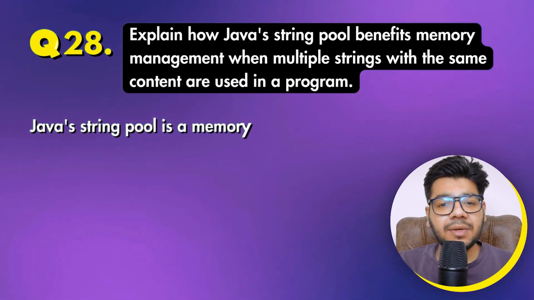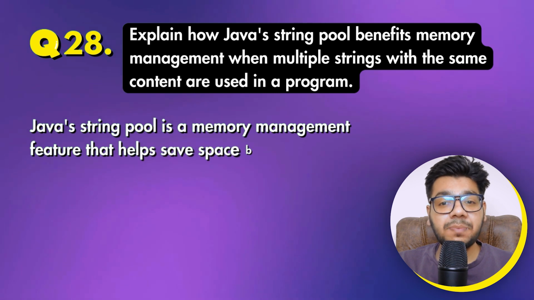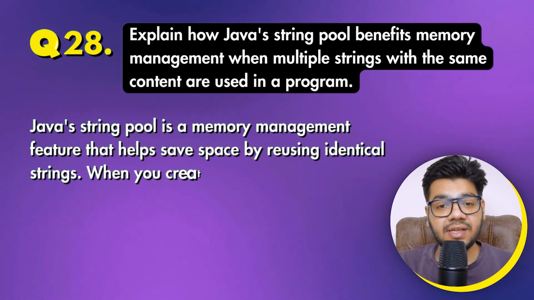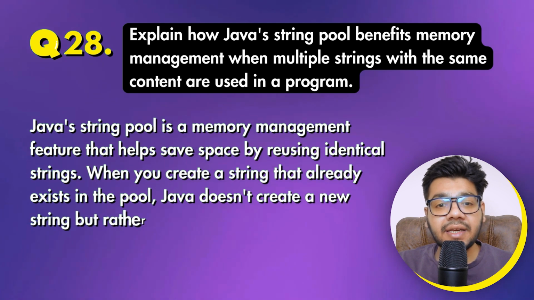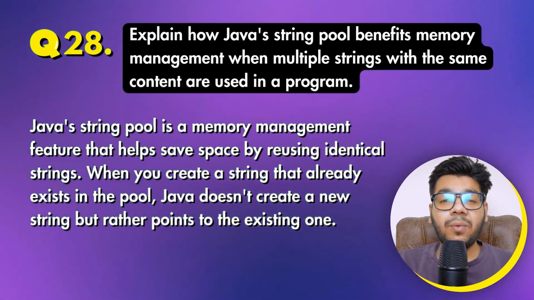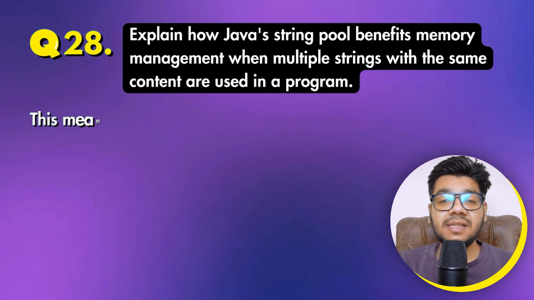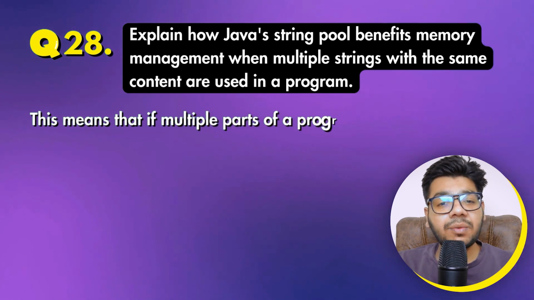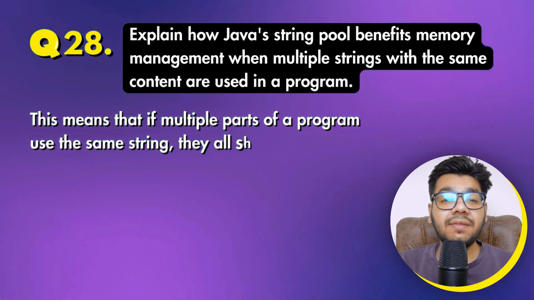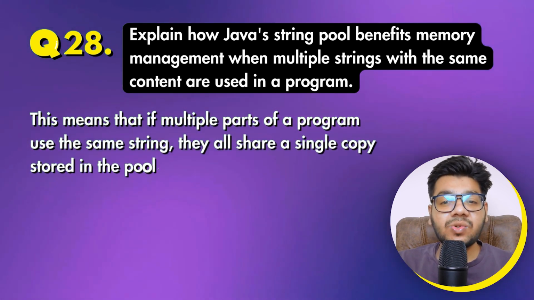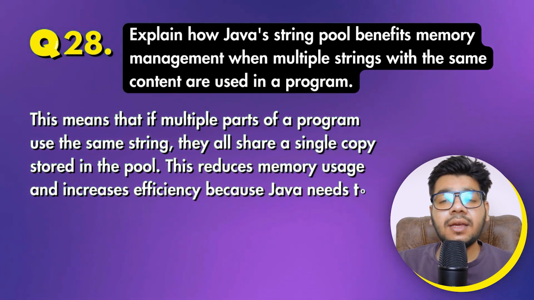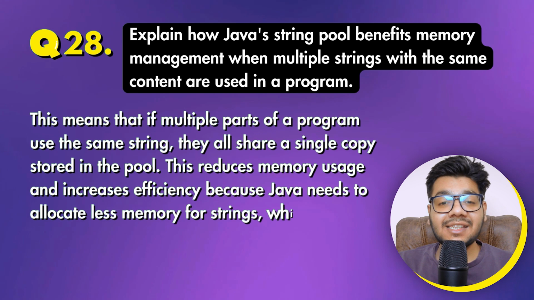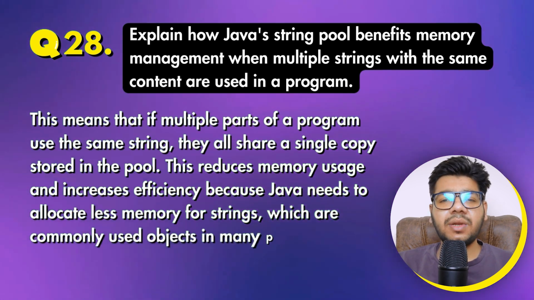Java's string pool is a memory management feature that helps save space by reusing identical strings. When we create a string that already exists in the pool, Java doesn't create a new string but rather points to the existing one. This means that if multiple parts of a program use the same string, they will share a single copy stored in the pool. This reduces memory usage and increases efficiency because Java needs to allocate less memory for strings, which are commonly used objects in many programs.